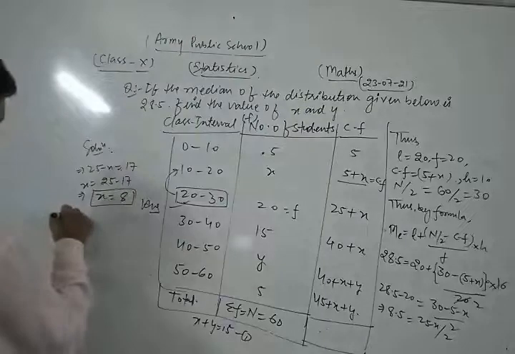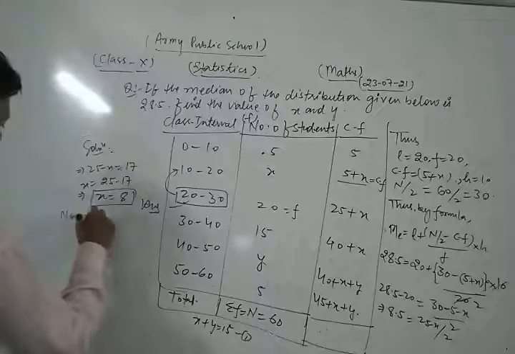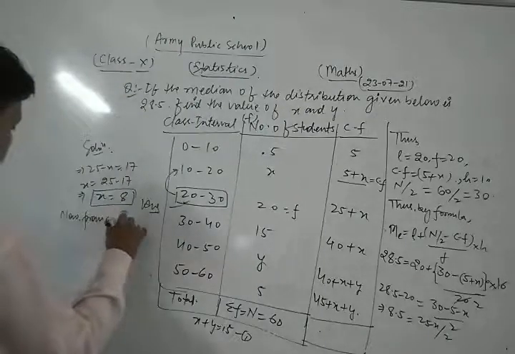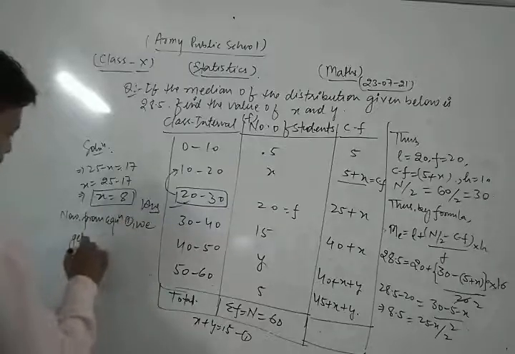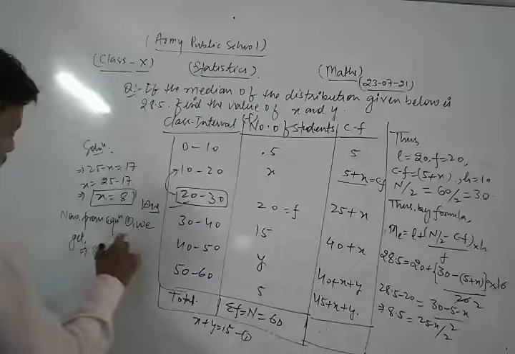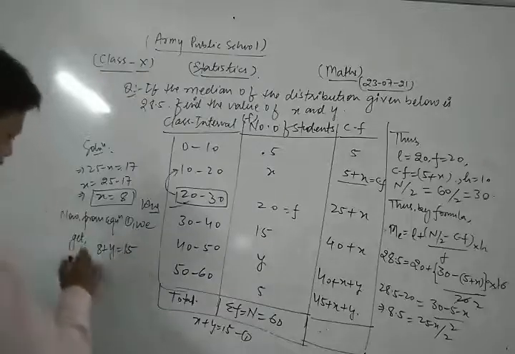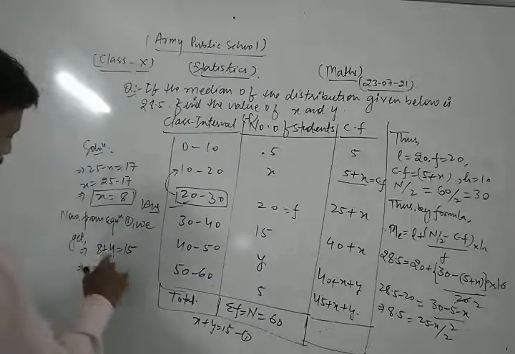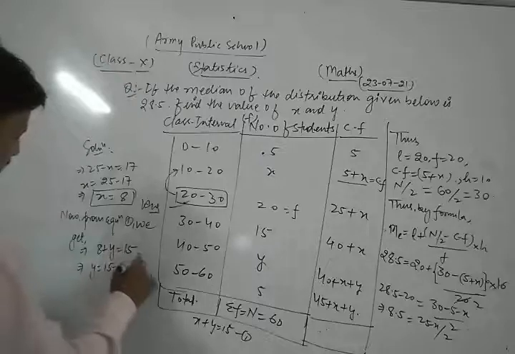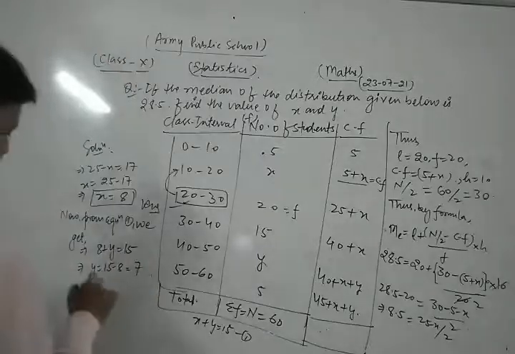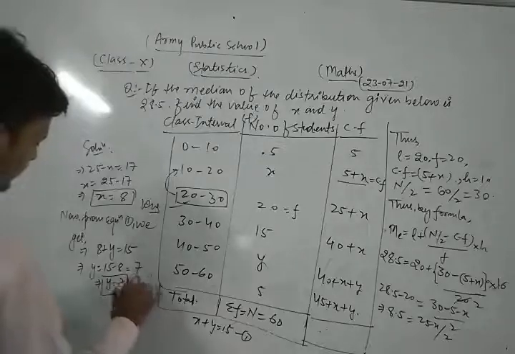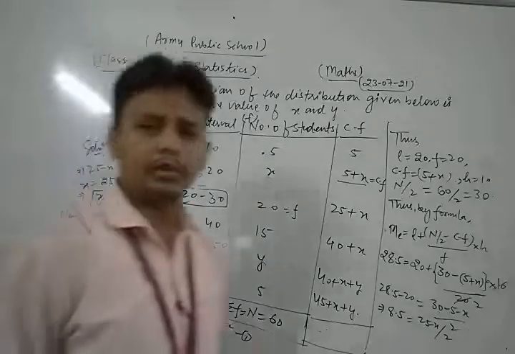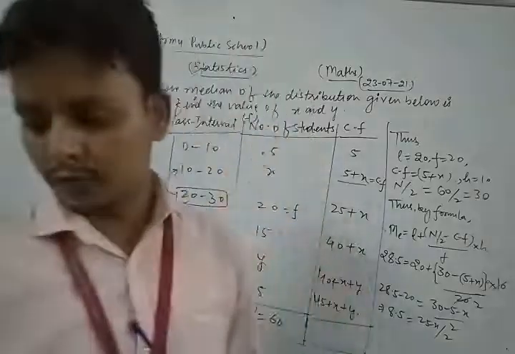Now from equation 1, we get 8 plus y is equal to 15. That is y is equal to 15 minus 8. This is 7. Thus the value of y is 7. In this way we find the value of x as well as the value of y.